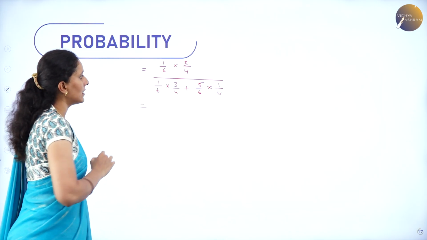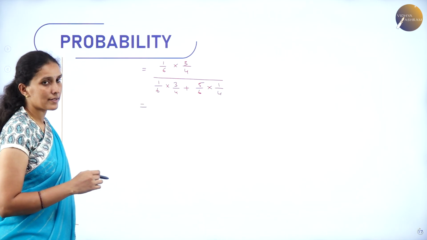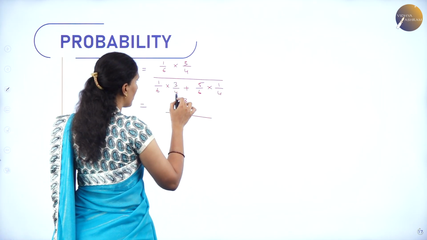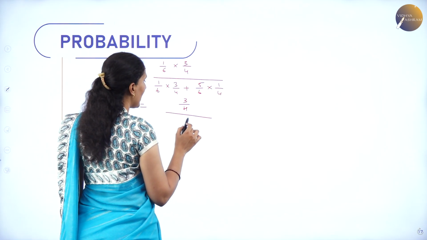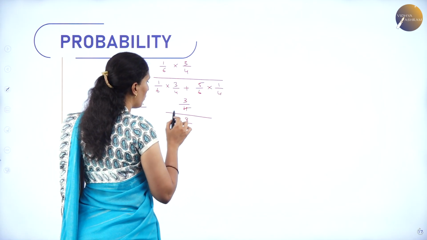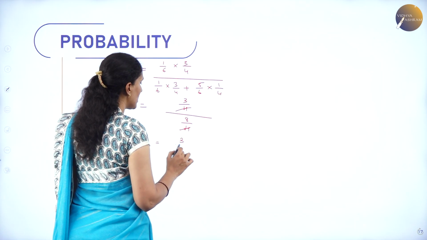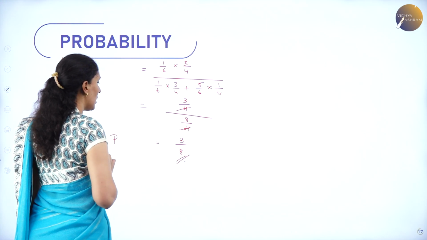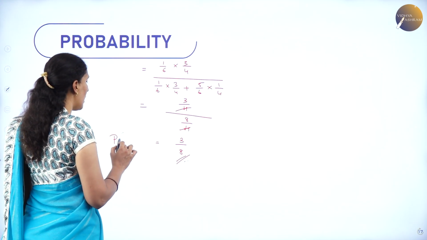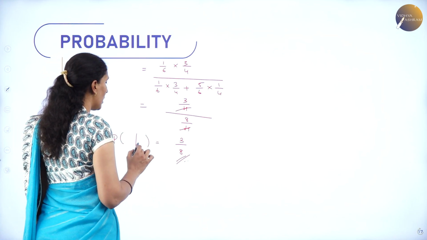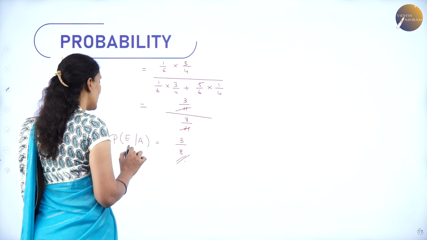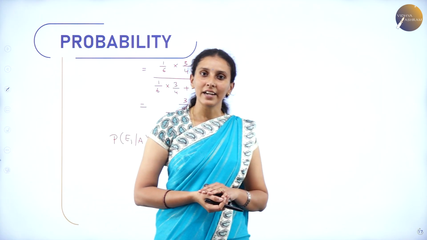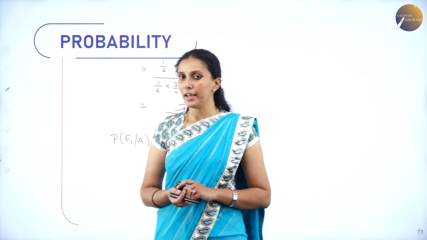So we can cancel 1 by 6, 1 by 6. Then we will get 3 by 4 divided by 3 by 4 plus 5 by 4, which is 8 by 4. The 4s get cancelled. Hence the value is 3 divided by 8. So this is the conditional probability of a man speaking the truth when it is actually 6. So this is how the Bayes theorem helps us to find the conditional probability in a few random experiments.